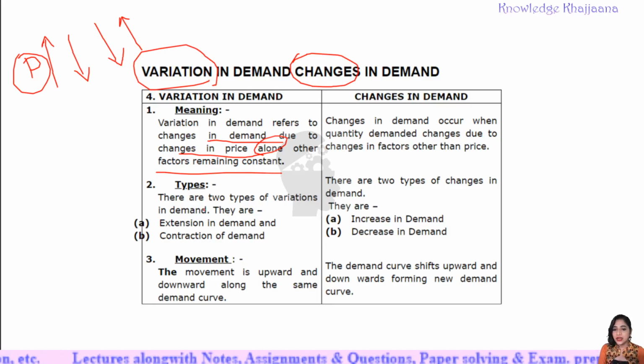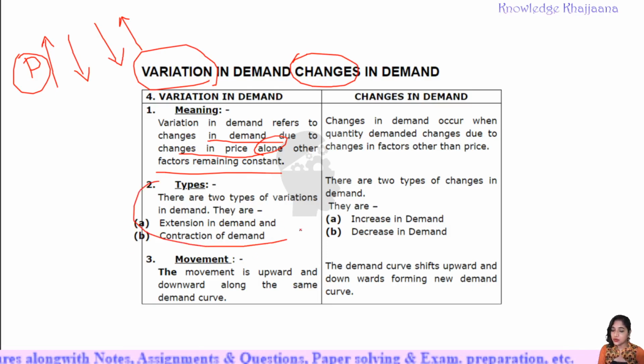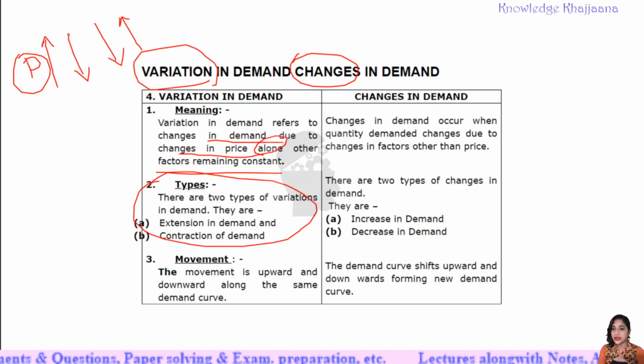Okay, there are two types of variations in demand, that is extension in demand and contraction in demand, that we are going to learn today. The types of change in demand. See, when the price increases, demand goes down. When the price decreases, demand goes up. This is the variation, change in demand. Sometimes demand increases, sometimes demand decreases, but that was dependent only on price.